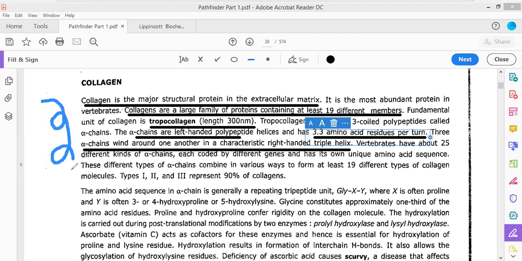now see this. Each turn means from here till here. This particular turn will consist of 3.3 amino acids per helical turn. This would be 3.3 amino acids per helical turn present within the structure of the collagen molecule. Again, moving back to Lippincott, you will get it in just a second.